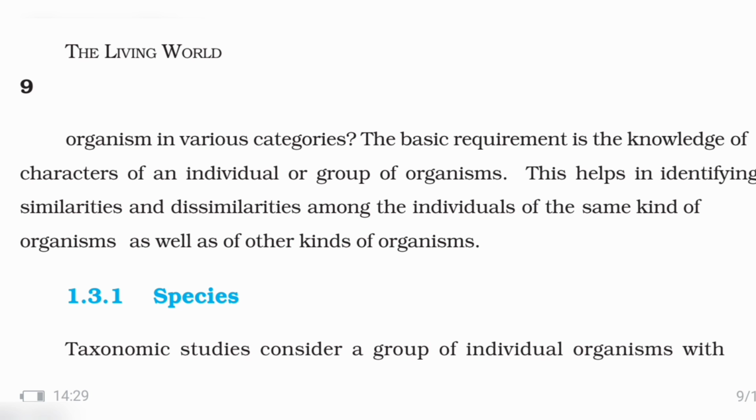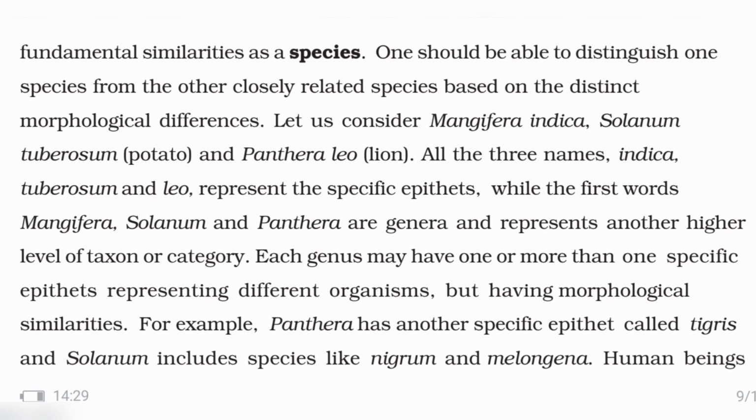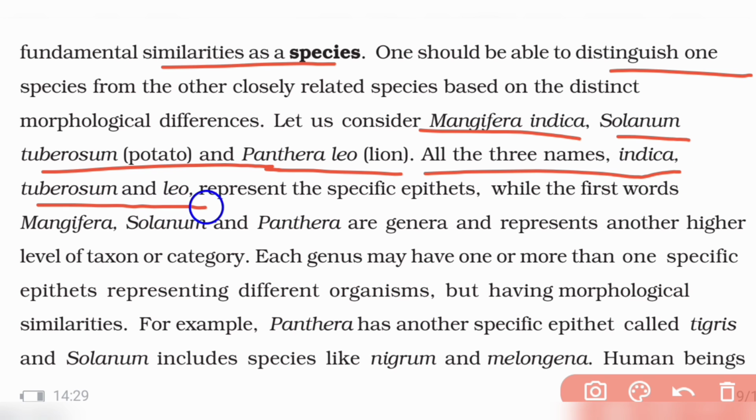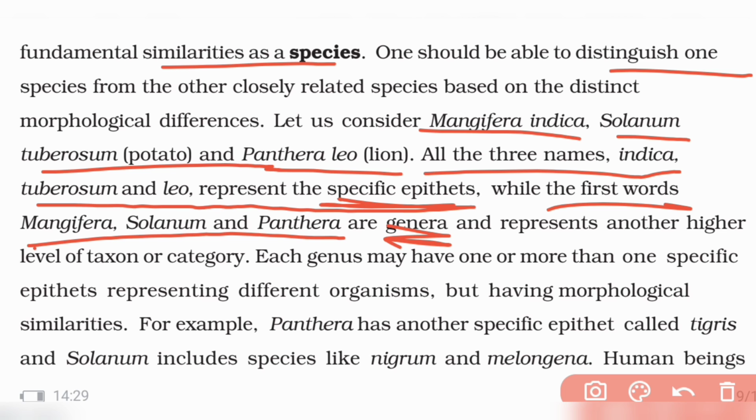What is species first? Taxonomic categories consider organisms with fundamental similarities as species. One should be able to distinguish this morphologically, like Mangifera indica, Solanum tuberosum (potato), Panthera leo (lion). In all these three names, indica, tuberosum, leo are specific epithets, while the first words Mangifera, Solanum, Panthera are genera and represent another higher level of taxonomic category. So leo and indica are nothing but species, different species of organisms.